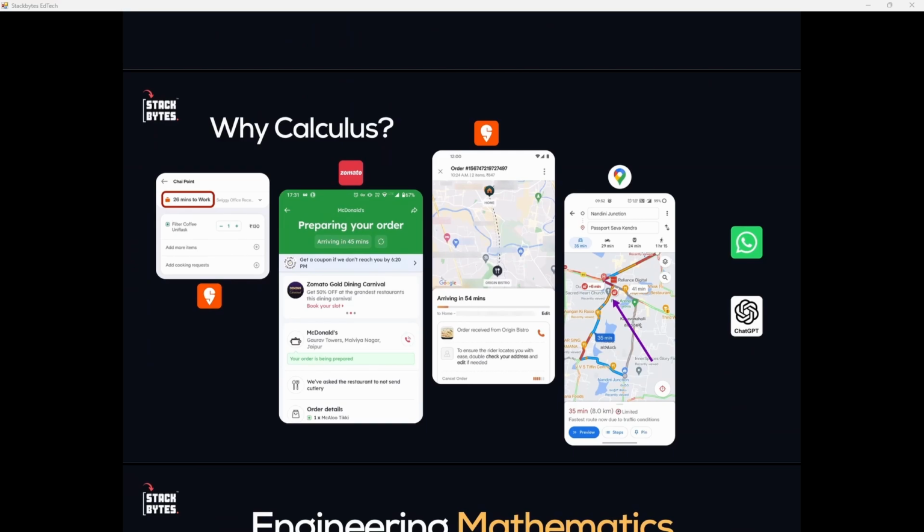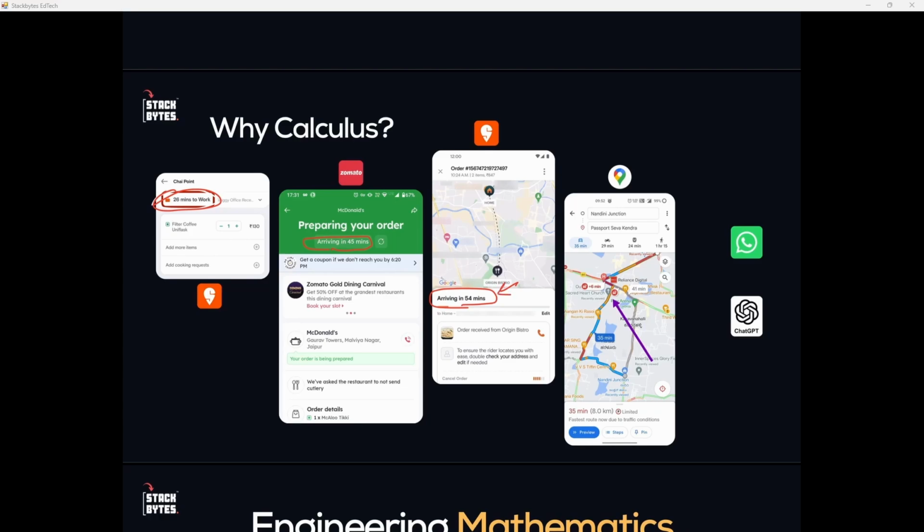Zomato and Swiggy, okay, they show you an estimated delivery time. As you may see, 26 minutes to work. All right, arriving in 45 minutes. Okay, arriving in 54 minutes. So that number keeps updating as the delivery partner moves. Okay, so this is the real time number.